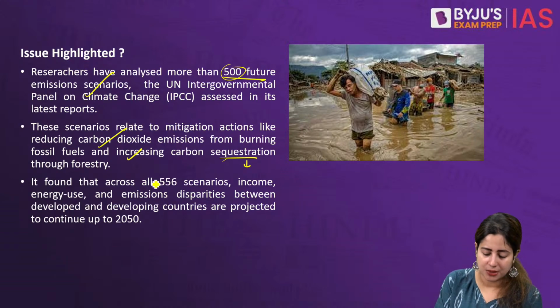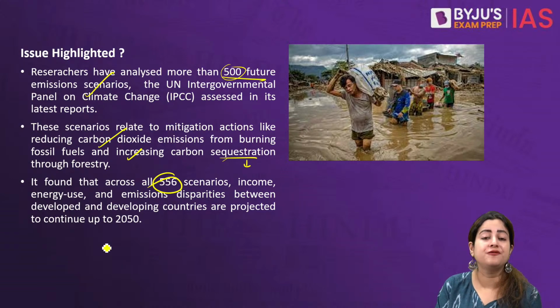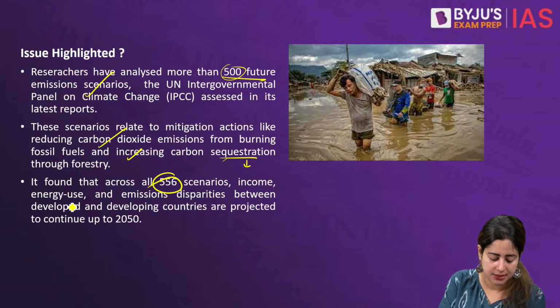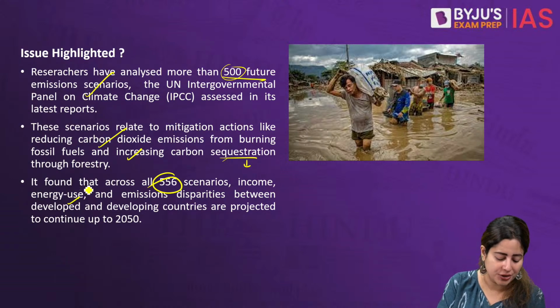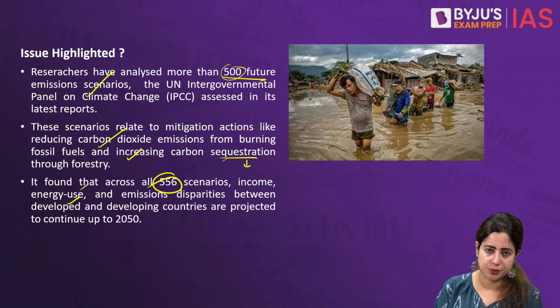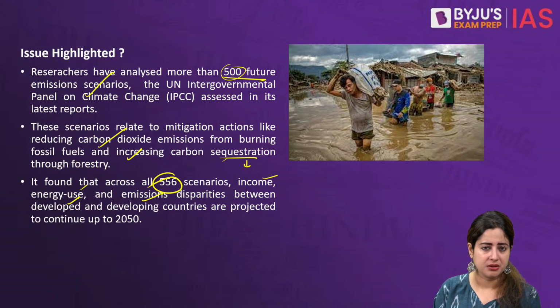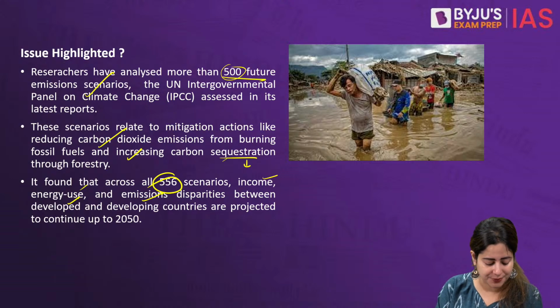Now the study compared more than 556 case studies, comparing different countries regarding how much energy is used in different countries across the world. What is the income or per capita income level in each of these countries? How are the poor countries generating much lesser emissions as compared to the developed countries?